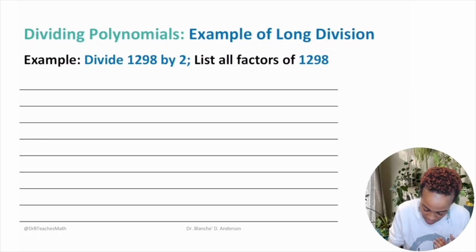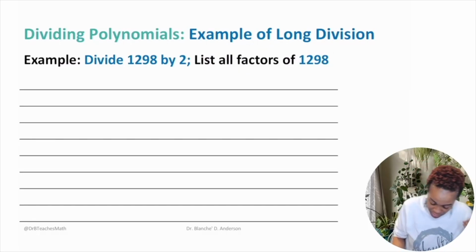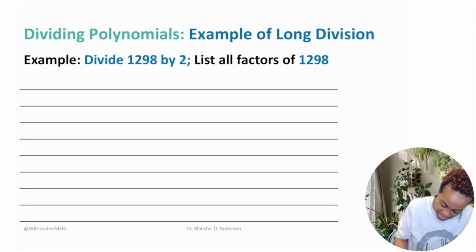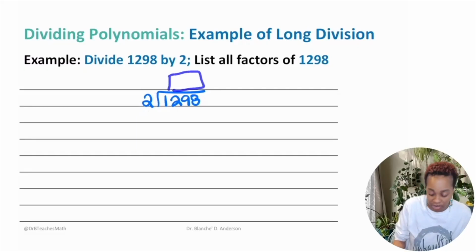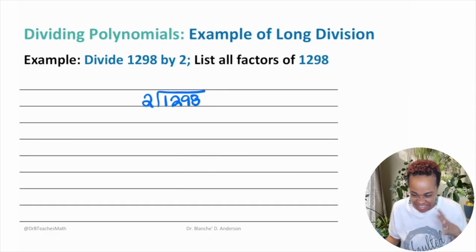So let's see. I'm going to use blue. Y'all remember how we wrote it? You would take your 2, and then you would write 1298 like that. Remember, this is our dividend, the number being divided. This is our divisor, the number doing the dividing. Your quotient ended up here, and then, depending on how far down you go, this was going to be your remainder. Y'all remember that?